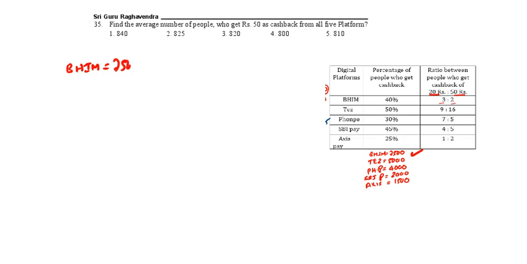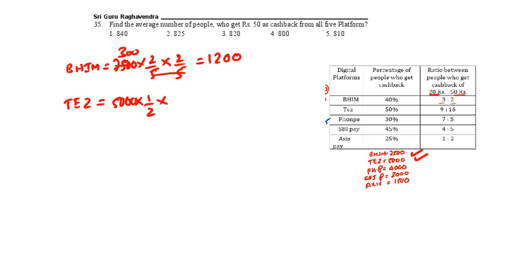Beam: 7,500, 40%, and in this, 50 rupees cashback is 2 by 5. So we are going to get 25, 300, that will be 1200. Now next one Tej. Tej is 5000 into 50% cashback, 1 by 2, into 50 rupees, 16 by 25, that is 1600.